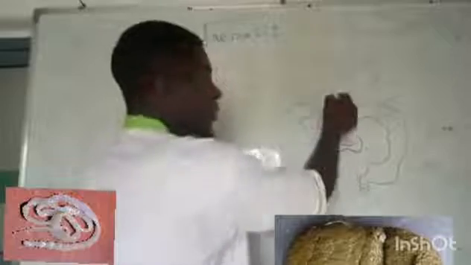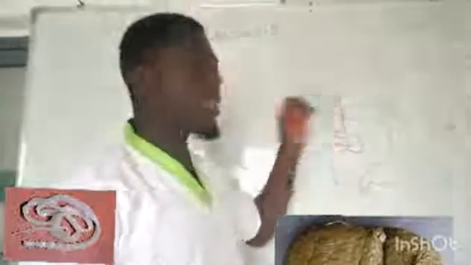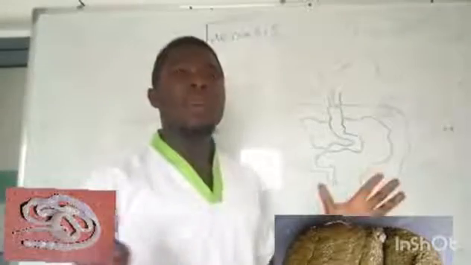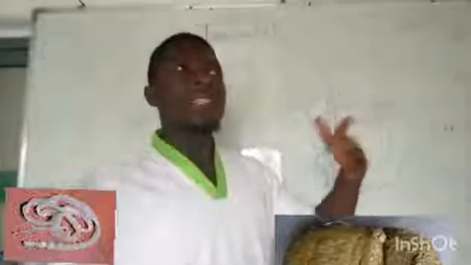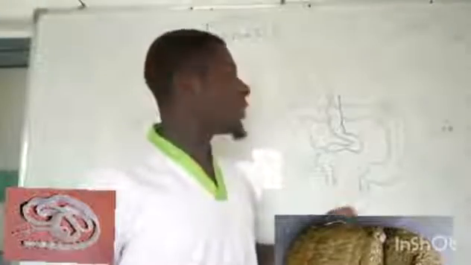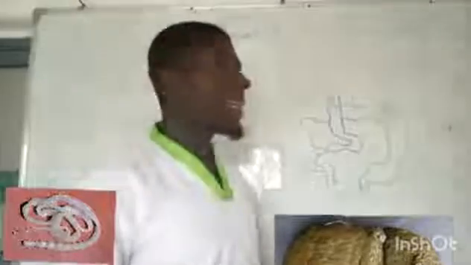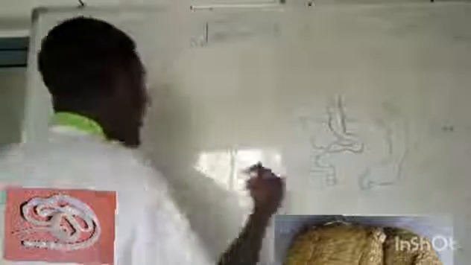The cyst moves into the intestines of man, and in this case it rests in the small intestine. Why? Because in the small intestine the chemicals like the acid in the stomach are not there to damage them, so they remain in the small intestine and grow and form proglottids.